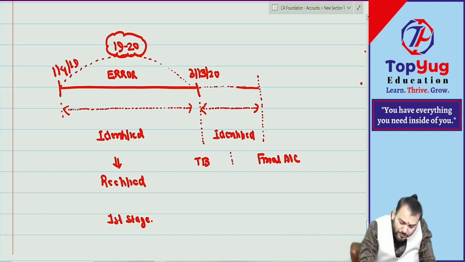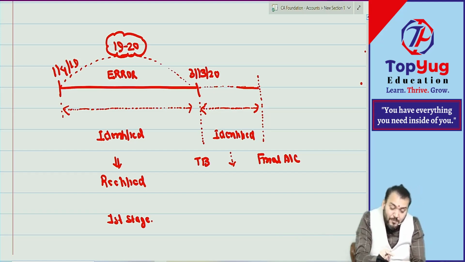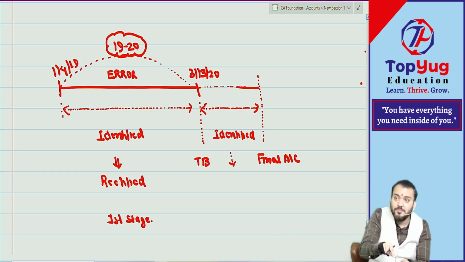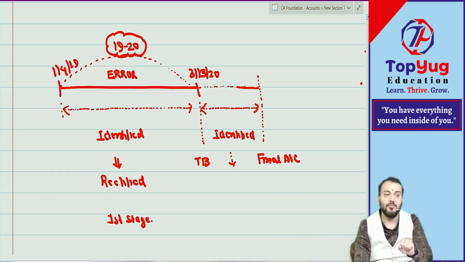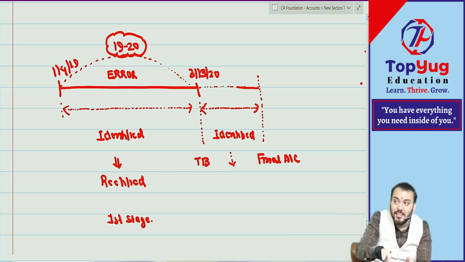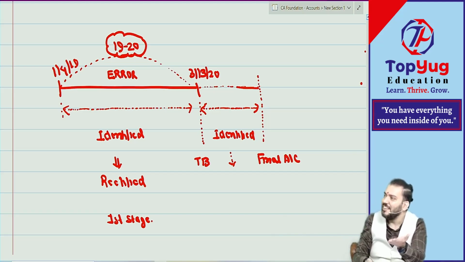My question to you all: error of 1920 identified after 31st March but before preparing final account, it will be rectified in which year? In 1920 or 2021? 1920, very good, because final account is still not prepared. So we can correct our trial balance and then adjust; it only becomes an adjustment. This is nothing but adjustment given where? In trial balance. Understood?